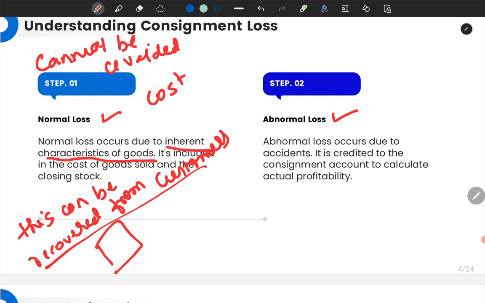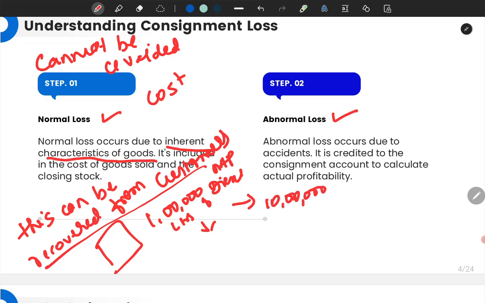For example, assume that I have ordered 1 lakh liters of diesel from Mangalore port. When the cost of this was 10 lakh, assume.